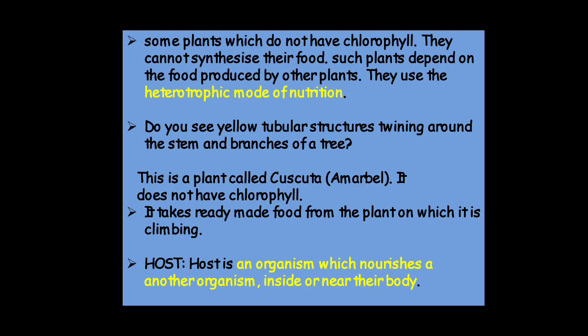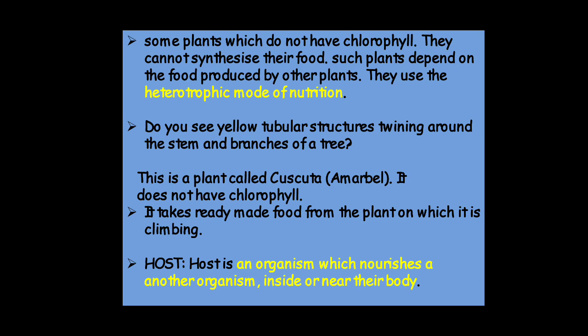Hello, dear students. Today, in this video lesson, we will learn about other modes of nutrition in plants. Some plants which do not have chlorophyll cannot synthesize their food. As we know, chlorophyll is essential for photosynthesis, so without that, no plant can synthesize its food. Such plants depend on food produced by other plants. They use the heterotrophic mode of nutrition.